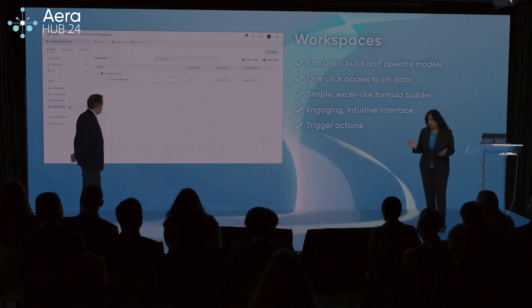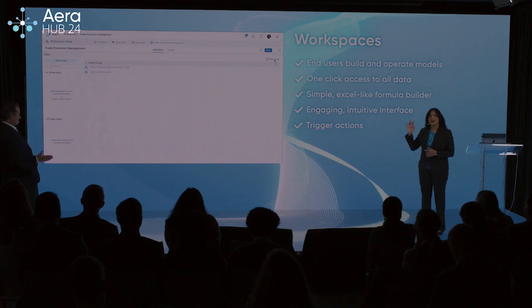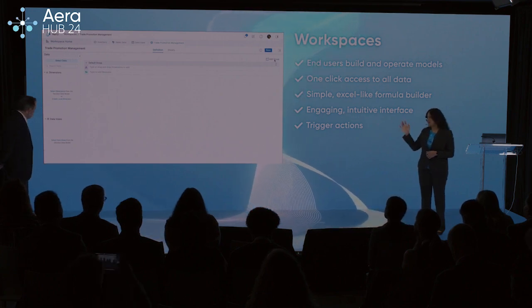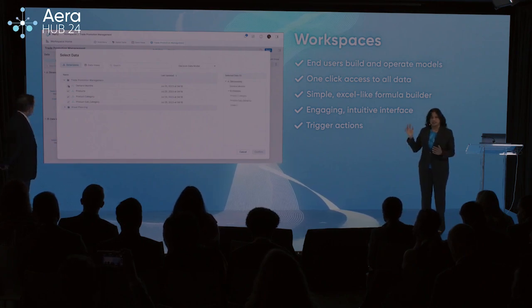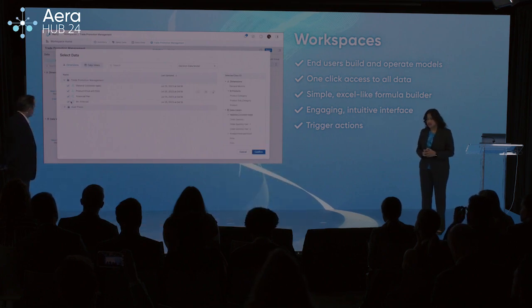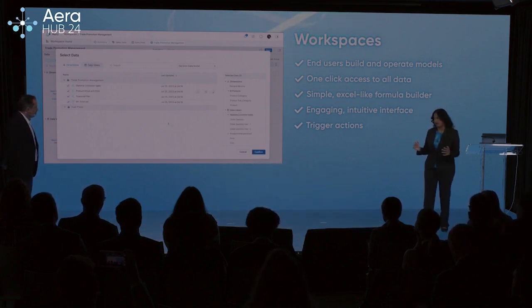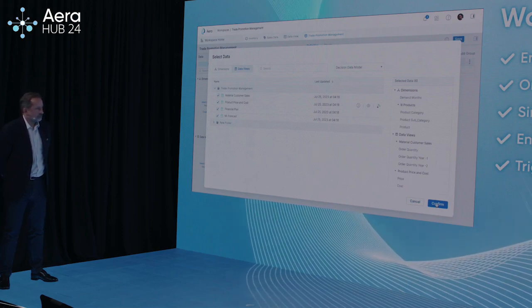So say I'm a trade marketing manager evaluating promotion strategies. With calc models, I can just point to the live data in the decision data model and directly access the data I need. Say product hierarchy, historical sales, even forecasts from our Cortex data science engine. Whatever it is, I don't need an analyst. Now, having a live connection means I can be confident that all my decisions are always based on the latest data.